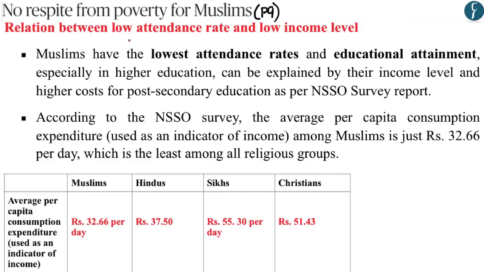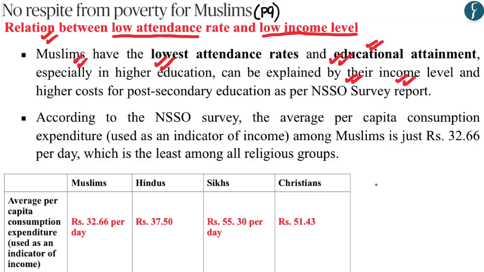And so with regards to this, the authors have given a relation between the low attendance among the Muslim community in educational institutions and their low income level, wherein according to the author, the Muslim community has one of the lowest attendance rates and therefore one of the lowest educational attainment levels also. And therefore because of this, their income level is also low. And because their income level is low, they're not able to attend educational institutions or improve their educational attainment.